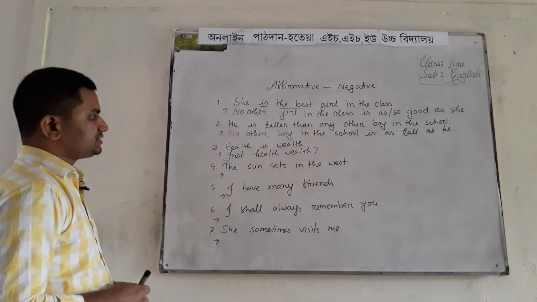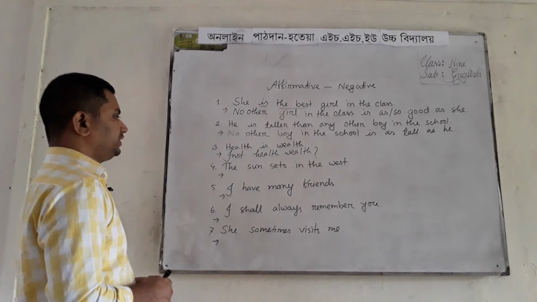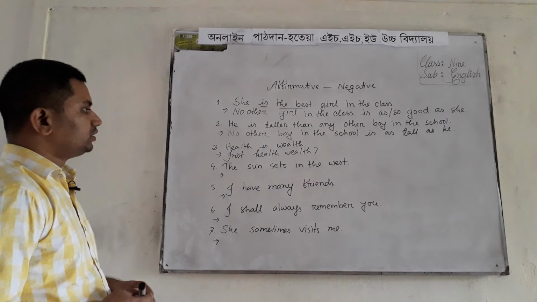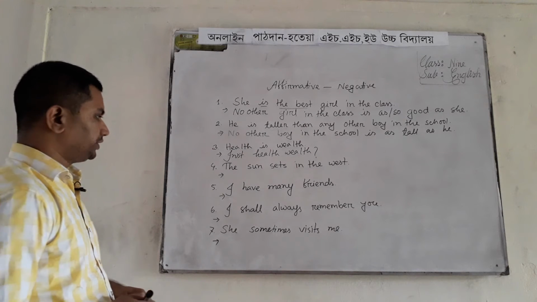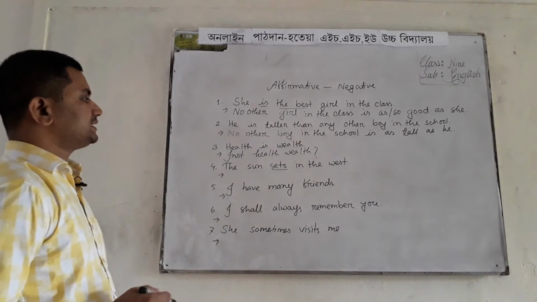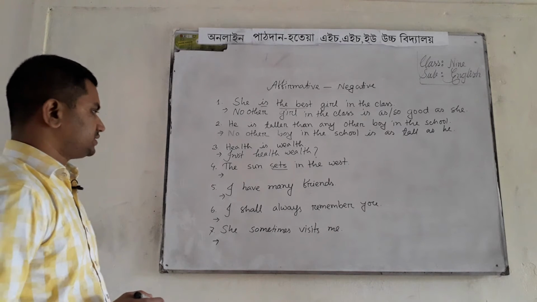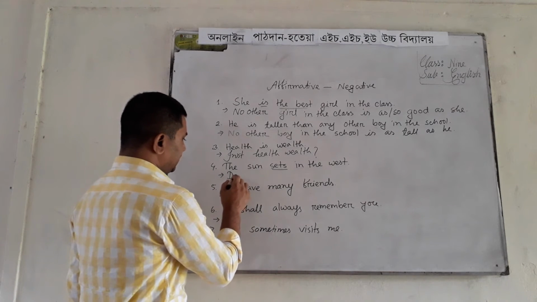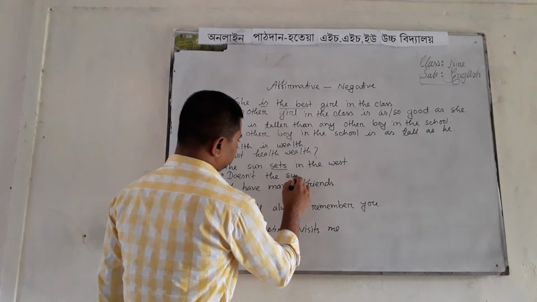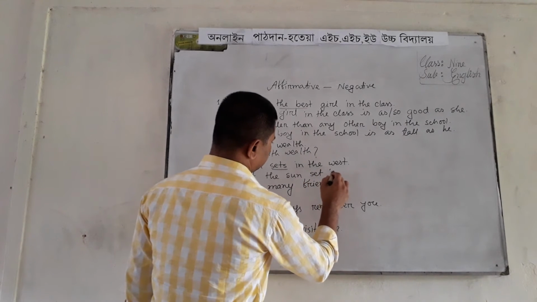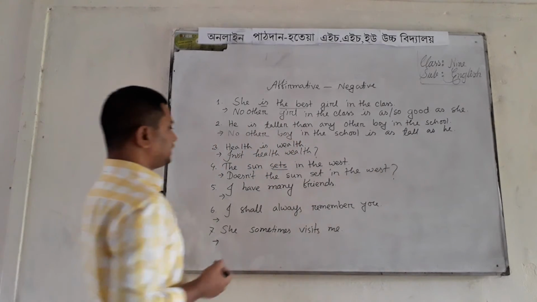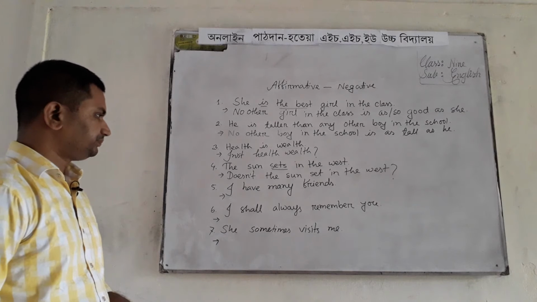The next sentence: the sun sets in the west. It's an example of universal truth. Then we have to follow the structure of negative and interrogative. So here sets has an s with the verb, so we have to write doesn't the sun set in the west? Doesn't the sun set in the west?